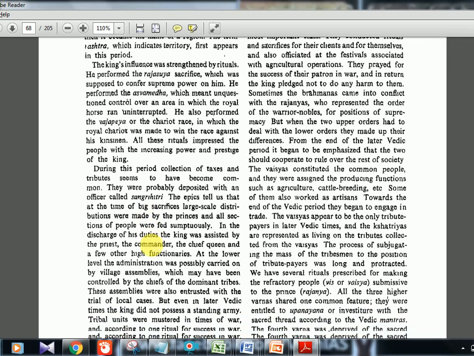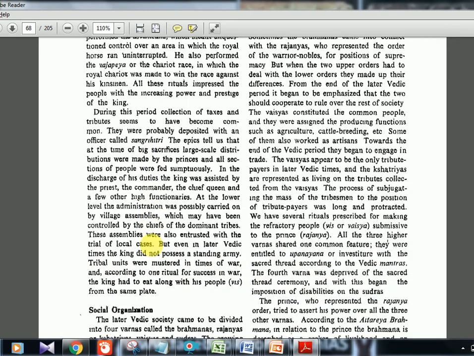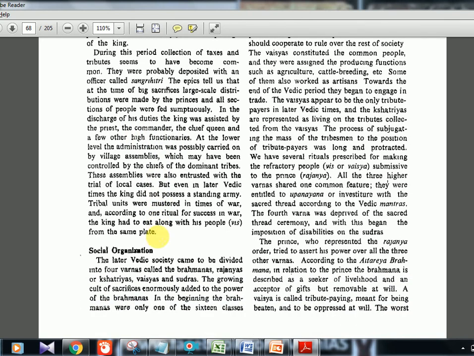Then the duties of the king: he will be assisted by the queen and also other functionaries like the commander, the priest and others. There are assistants, or other officers, below him. Other positions under the king. So that is about the king and the polity structure.